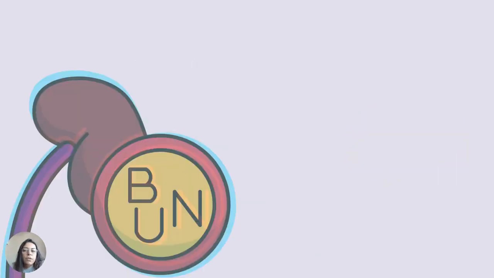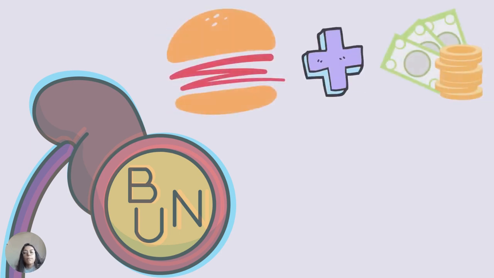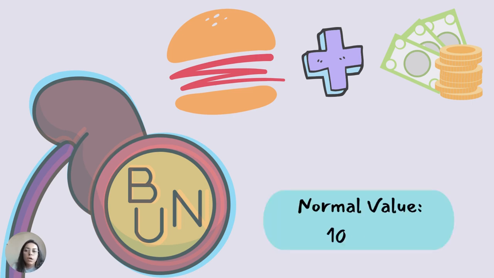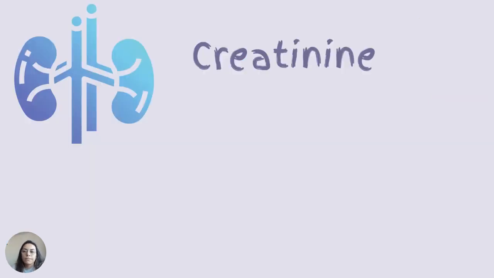The next is blood urea nitrogen. The blood urea nitrogen test measures the amount of urea nitrogen in your blood. Urea nitrogen is a waste product that your kidneys remove from your blood. A higher than normal blood urea nitrogen level may be a sign that your kidneys aren't working well. For blood urea nitrogen, remember the cost of a bun. It costs you around $10 to $20, right? So the normal value for the BUN is 10 to 20.